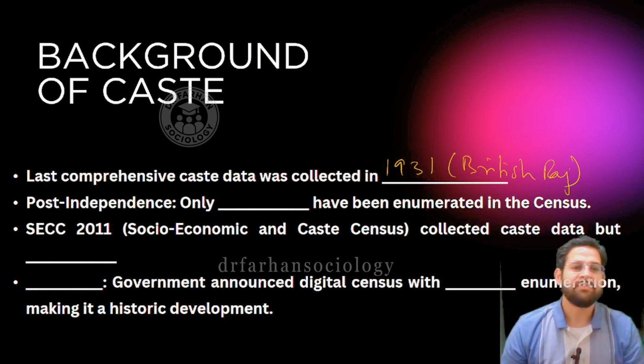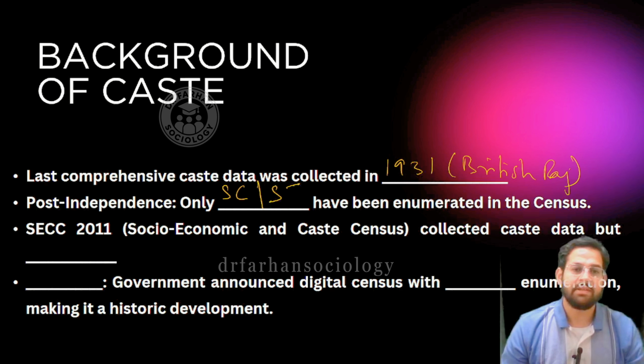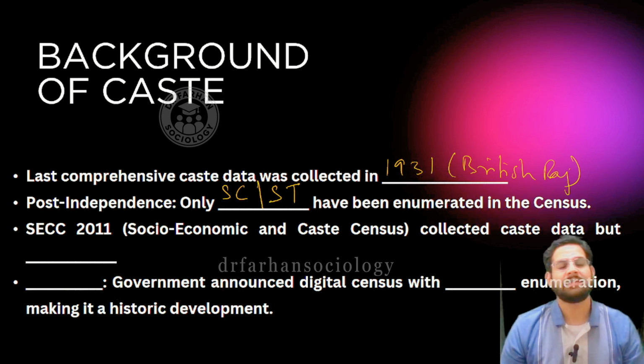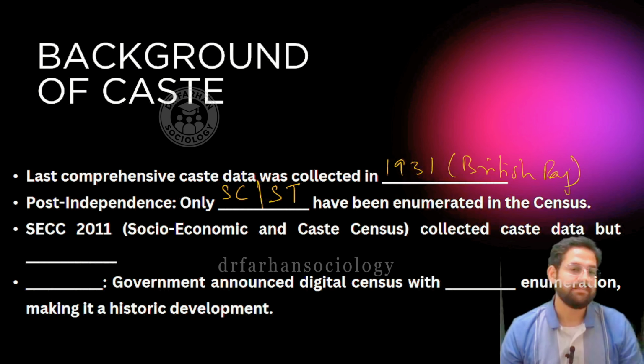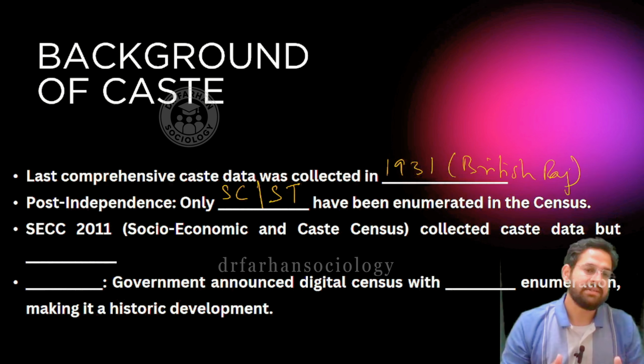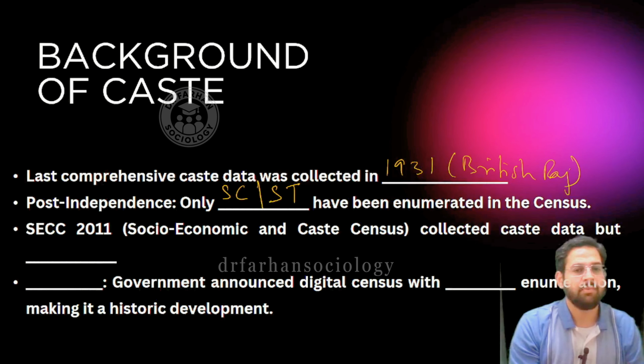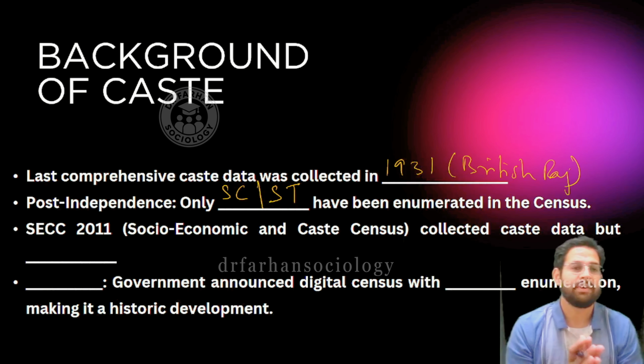Now, after independence, when caste was being measured, we did not try to include all the different segments, and only two segments were highlighted. We only wanted to measure the Dalits, the scheduled castes. The second vulnerable section was the scheduled tribes. So a large umbrella was not created for the caste system; rather, it was the scheduled castes, the depressed communities, the most vulnerable ones, and second, the scheduled tribes.